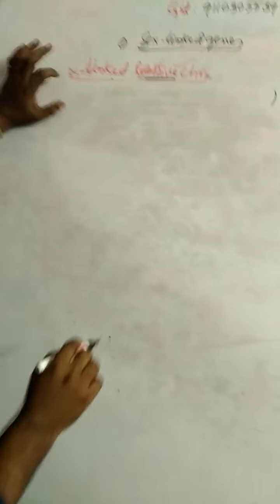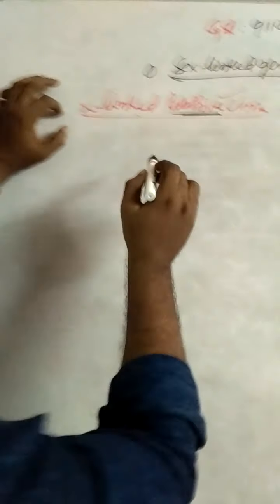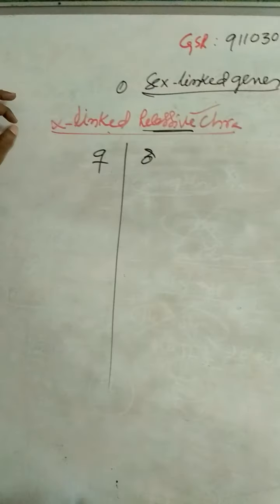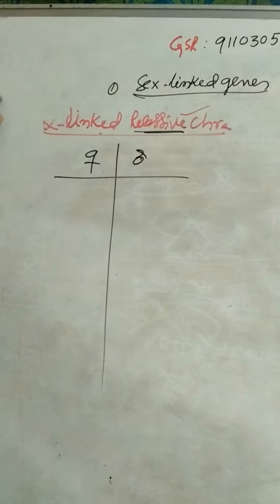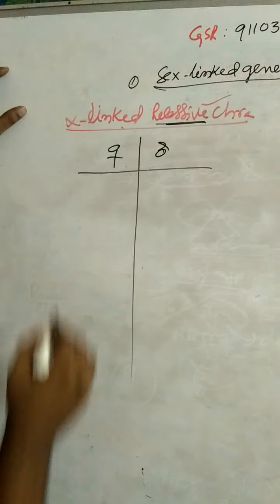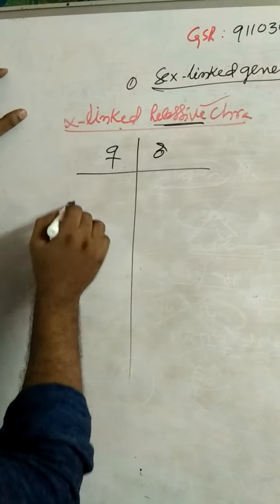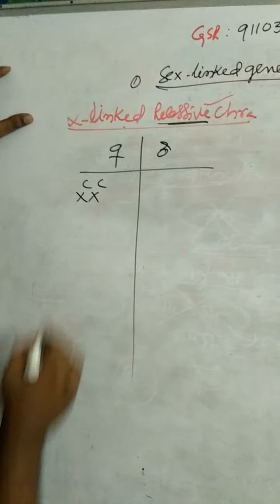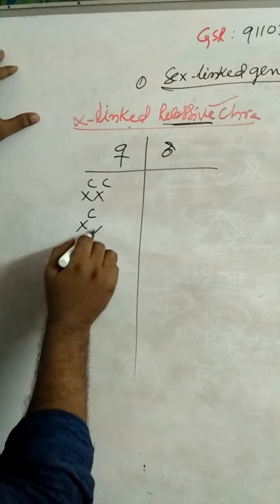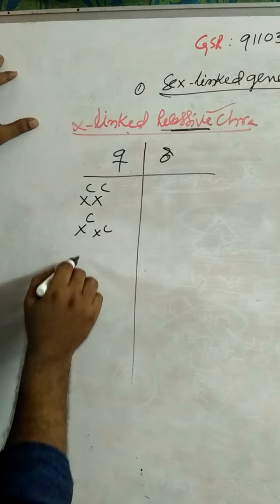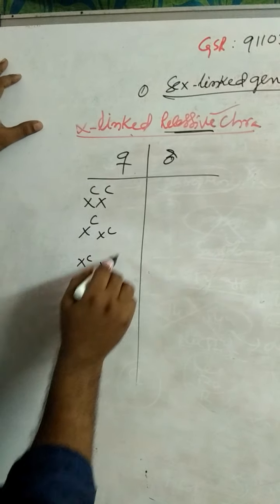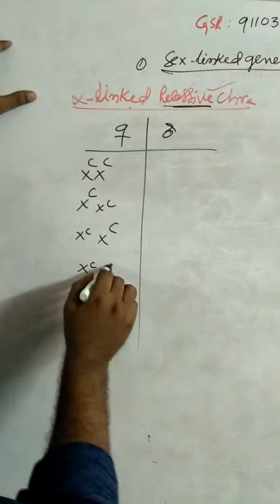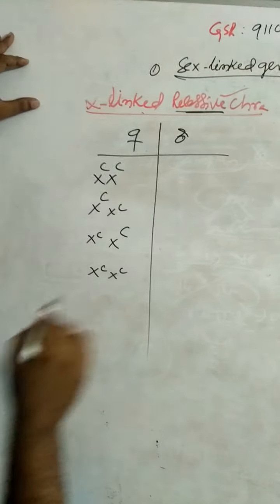In X-linked recessive characters, once again I repeat, the probability of these characters. For example, color blindness: X capital C X capital C, normal female; X capital C X small c, carrier female; X small c X capital C, carrier female; X small c X small c, colorblind female.